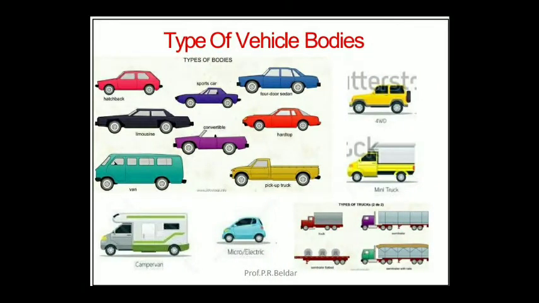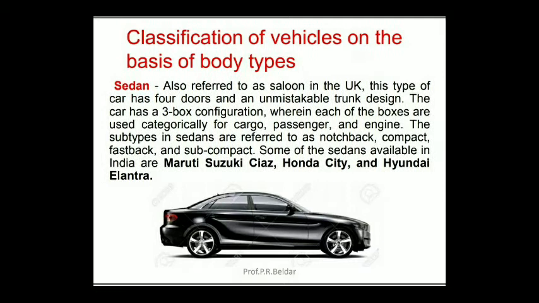If you talk about non-commercial vehicles, there are hatchbacks, sports cars, sedan cars, Lamborghini, convertible, hardtop, van. There are some commercial vehicles as well: pickup vehicle, then an ambulance vehicle, truck. These are some commonly used commercial and non-commercial vehicle bodies. Now let us discuss some vehicle bodies in detail.